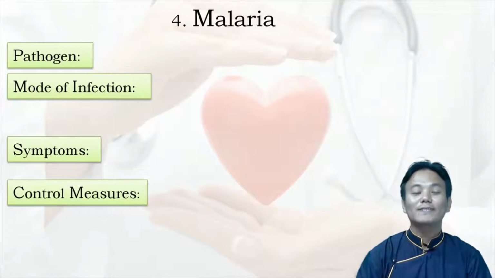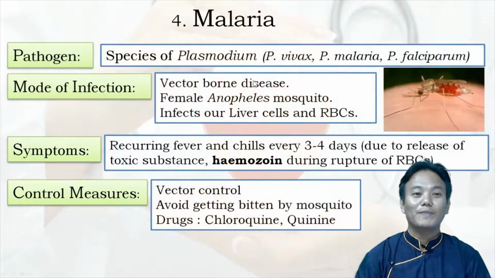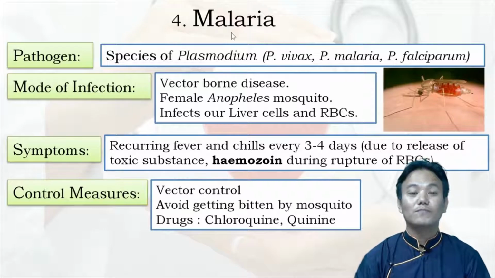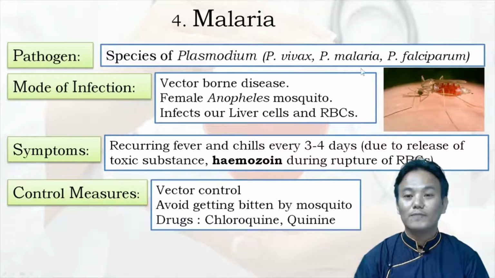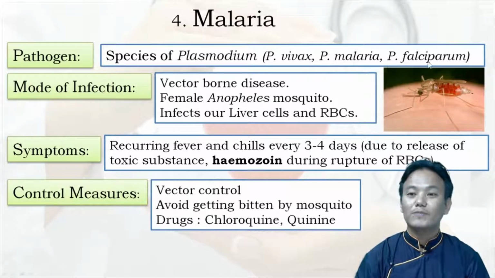This deadly disease called malaria is caused by different species of Plasmodium. Plasmodium is the protozoa. There are three different species named in your textbook: Plasmodium vivax, Plasmodium malariae, and Plasmodium falciparum.